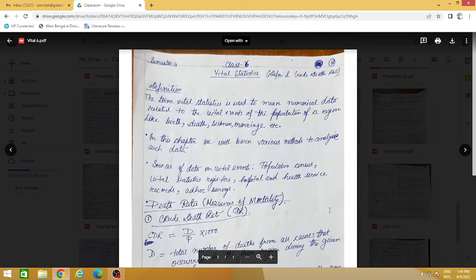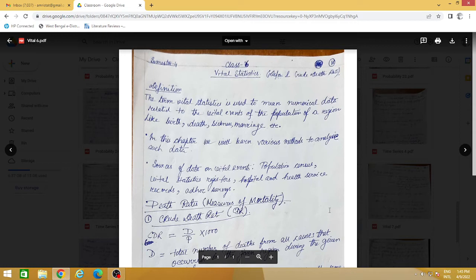Numerical data related to the vital events of the population of a region, like birth, death, sickness, marriage, etc. Sickness is also known as morbidity. Okay, and death is known as mortality.